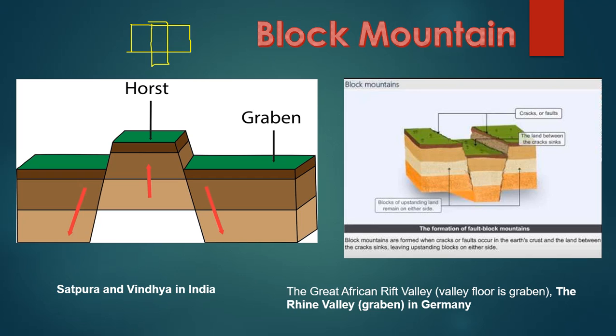So the examples are Satpura and Vindhyas in India, the Great African Rift Valley. And one more important thing, see in this second image, you can see that this is a block mountain, this is a block mountain, and the area left here would become a source of river valley. As you know, mountains have a lot of snow. The snow would melt, and it would be shown as the Rift Valley or the River Valley. The Great African Rift Valley floor is a graben, means the area which is downwards is the valley floor. The Rhine Valley, it is also the graben in Germany.